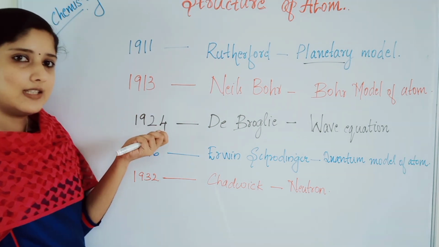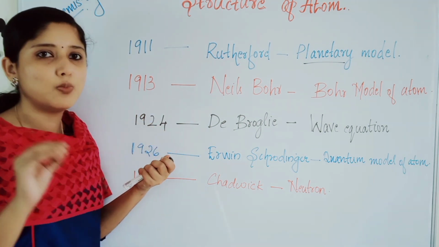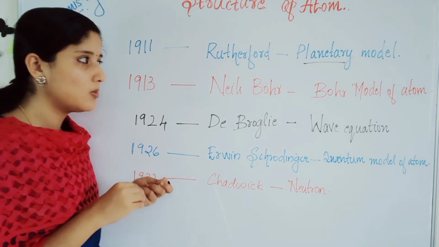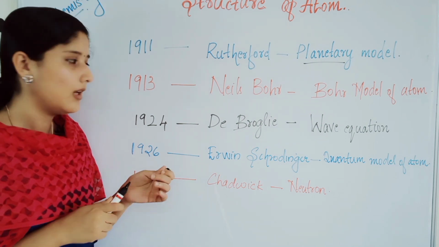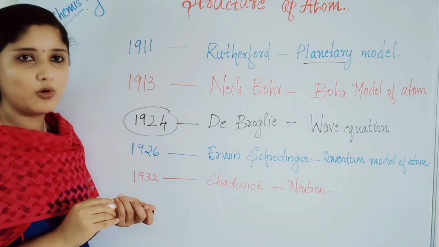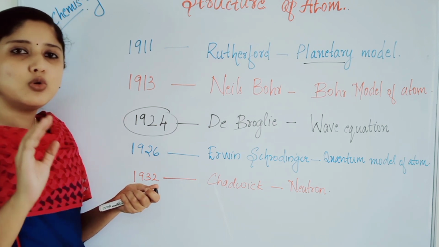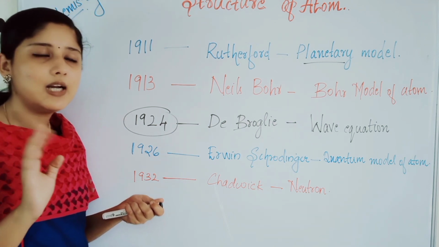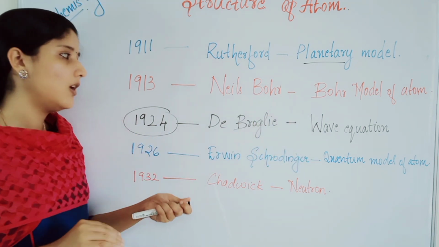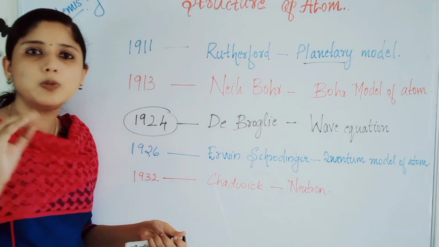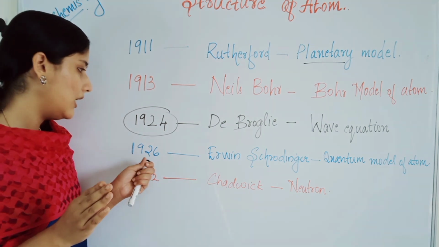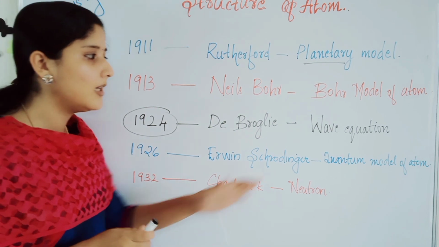Later, in 1913, scientist Niels Bohr developed Bohr's model of atom. That is the model we are going to study mainly in this chapter. The next recent development was in 1924, by de Broglie. He told that atom has two behaviors: particle nature and also wave nature, and he developed the corresponding wave equation. In 1926, Erwin Schrödinger developed the quantum model of atom.